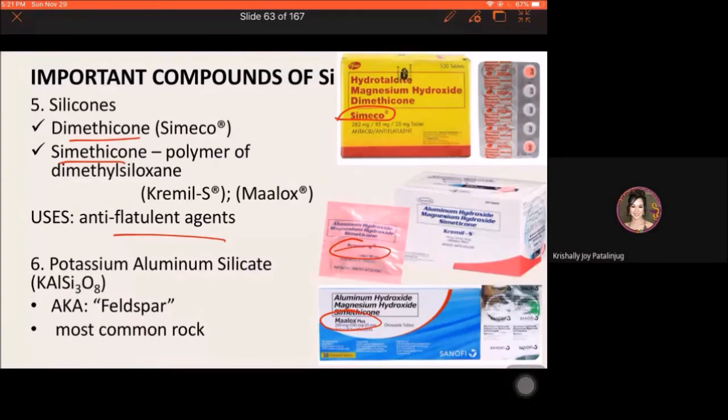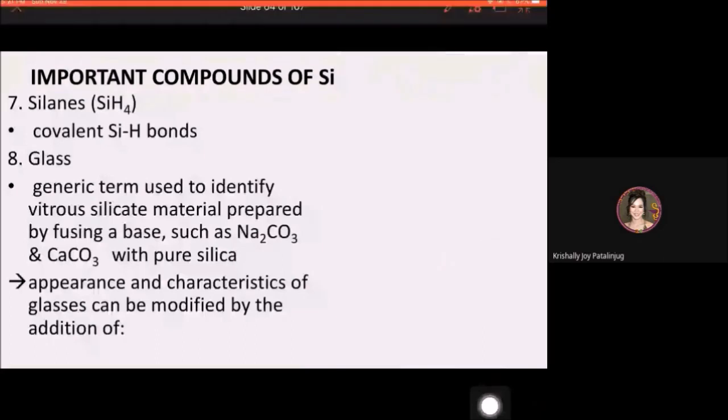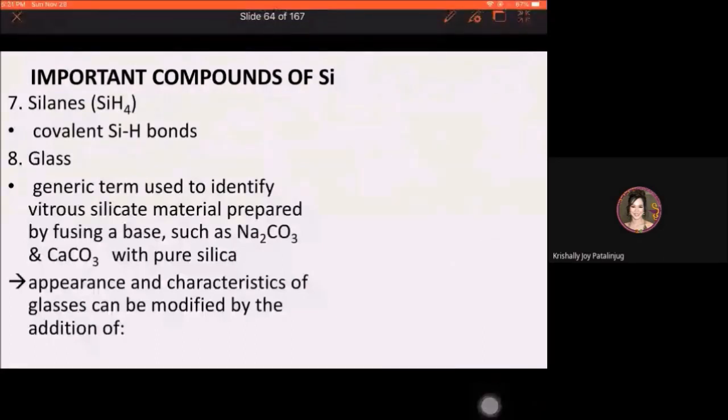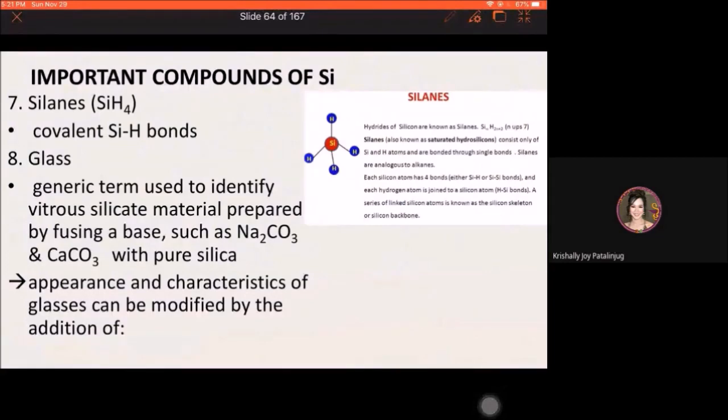Next, let us proceed to silanes. Okay, silanes, this is actually a compound of silicon which has analogous properties to alkanes. Alkanes are organic compounds, saturated hydrocarbons.